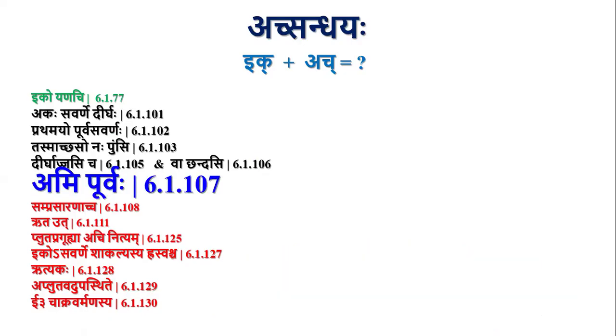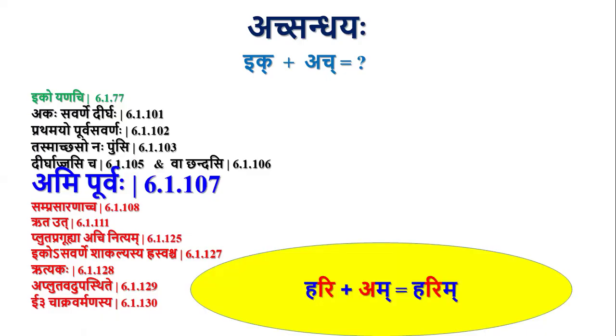Next, Amipurvaha. Whenever ik letters are followed by am pratyaya, there will be purva rupa. Ari plus am, arim; nadi plus am, nadim; guru plus am, gurum; vadu plus am, vadum; kru plus am, krum.